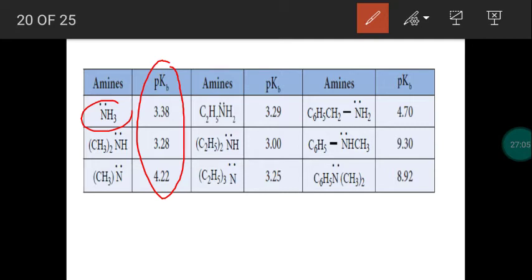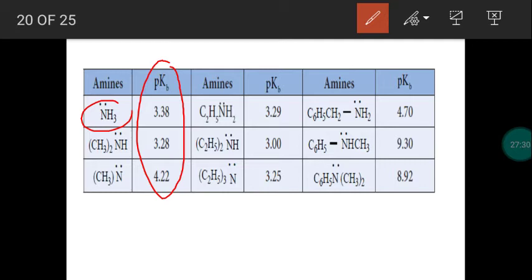So what is the expected order of basic strength of amines? Comparing primary, secondary will have more basic strength. That means the pKb value has to decrease. Comparing primary amine, secondary amine should have a lower pKb value, but basic strength will be more. Comparing tertiary amine should also have a lower pKb value, but basic strength will be more.